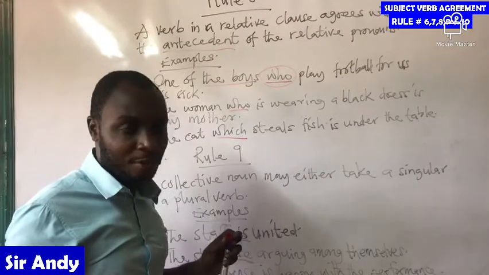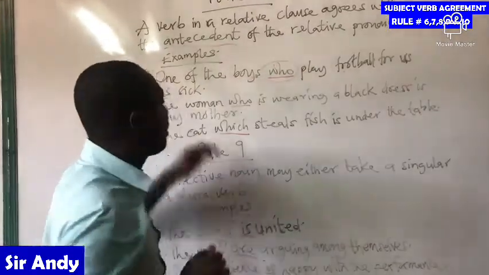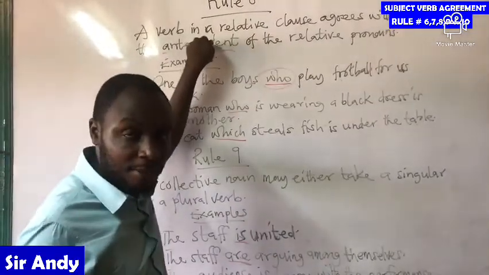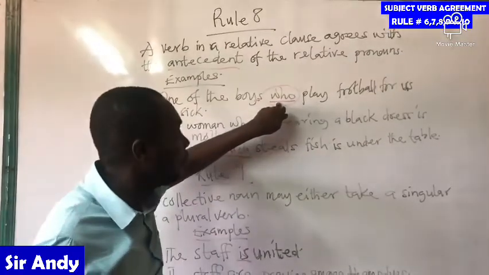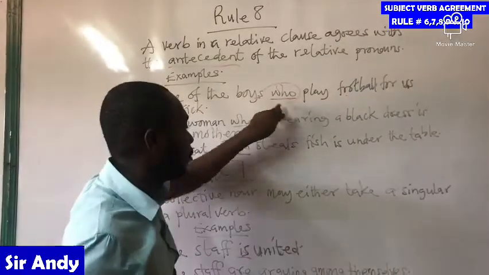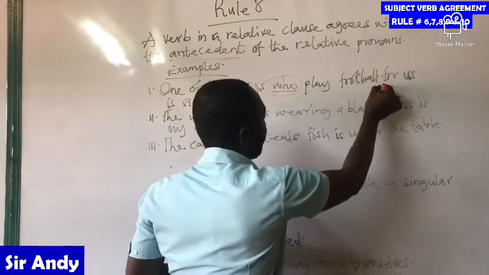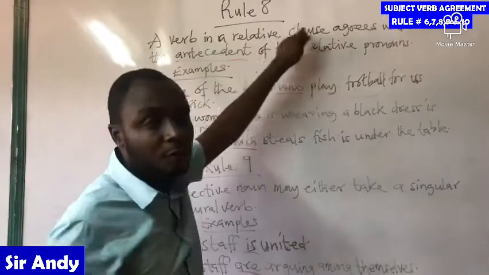The boys is what is referred to as the antecedent or the subject. The who is a relative pronoun, right? As we could see from the definition, the who is a relative pronoun. Who play football is considered as a relative clause.